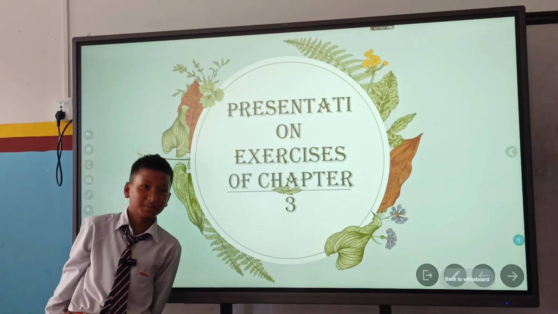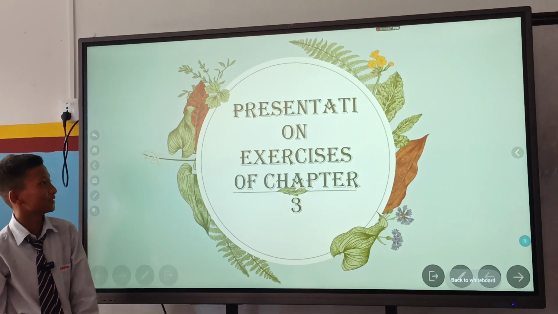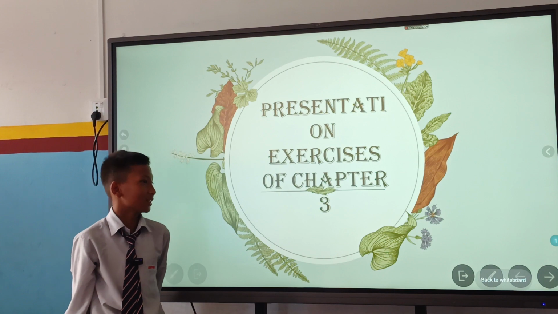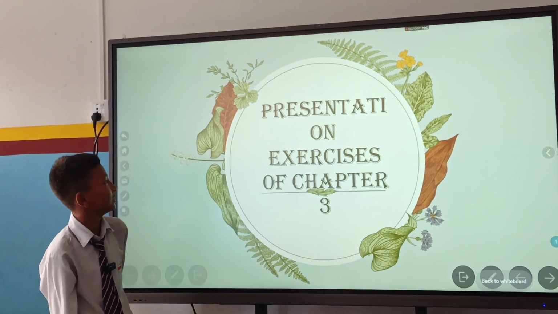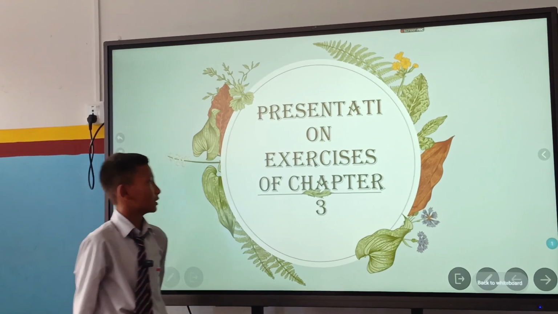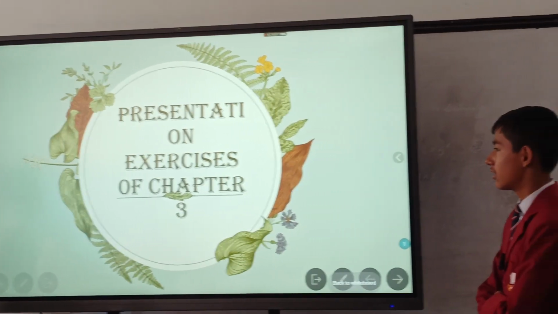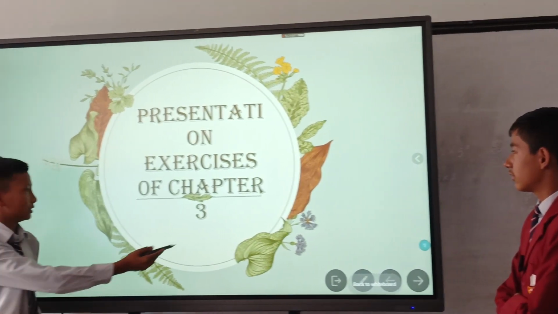Excuse me. Hello, it's Nisha. I'm from grade 8, standing in front of you to present on the exercise of chapter 3. Now my topic goes like this.